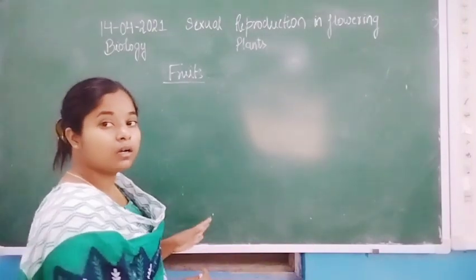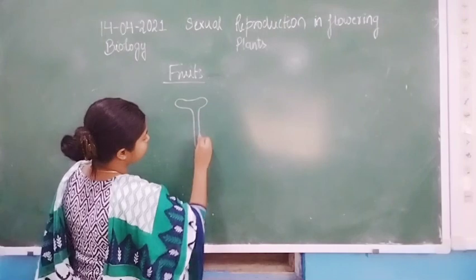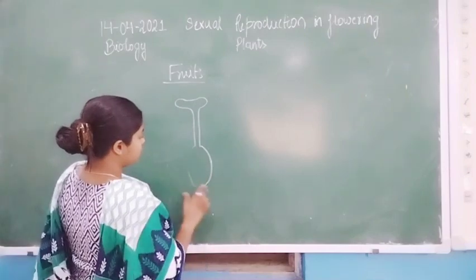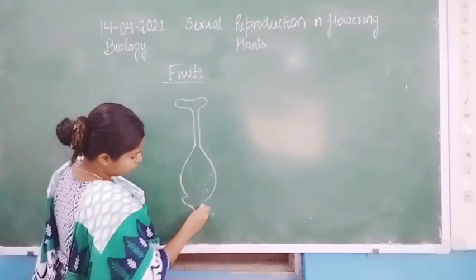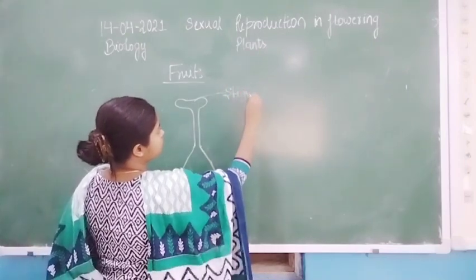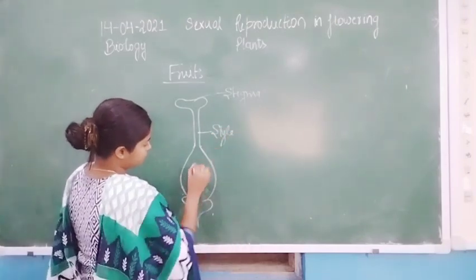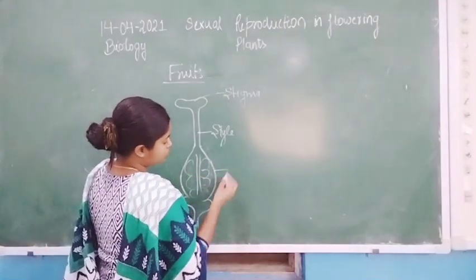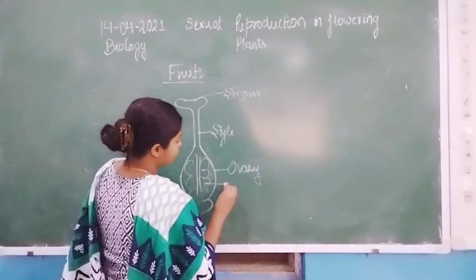So inside the gynoecium, there are the stigma, style, and ovary, and inside the ovary, the ovule is present.